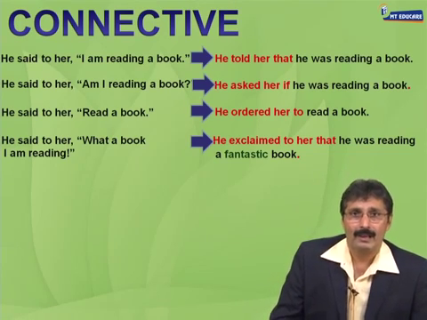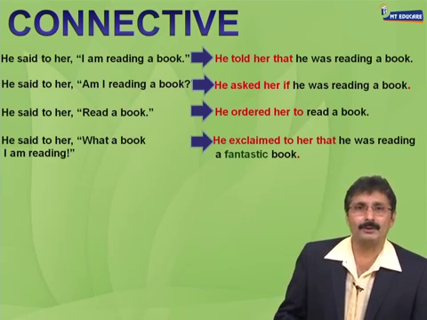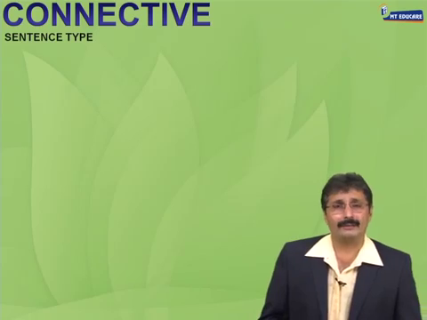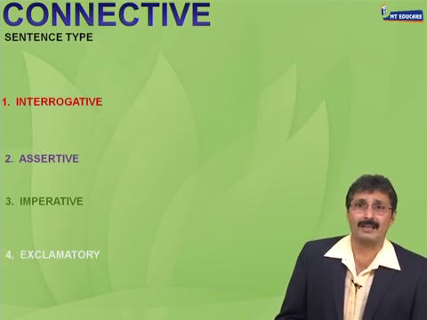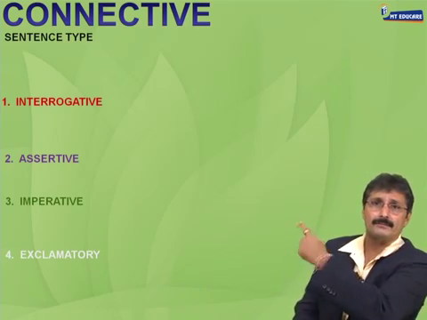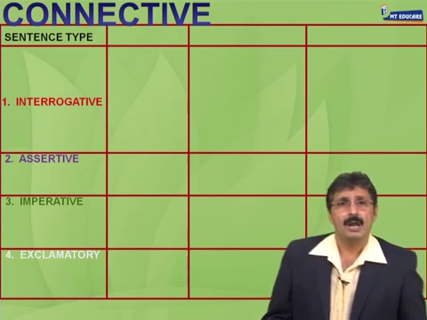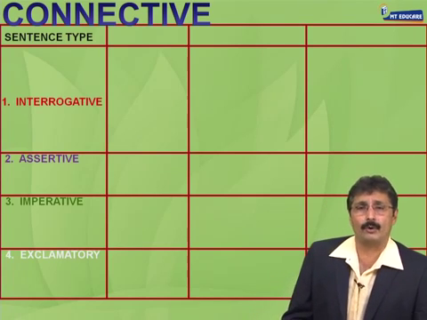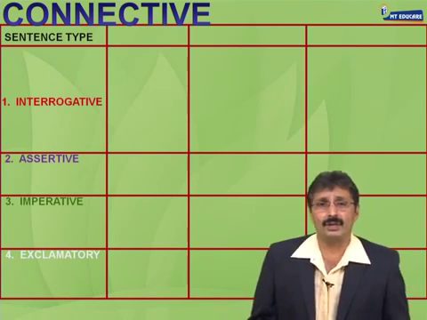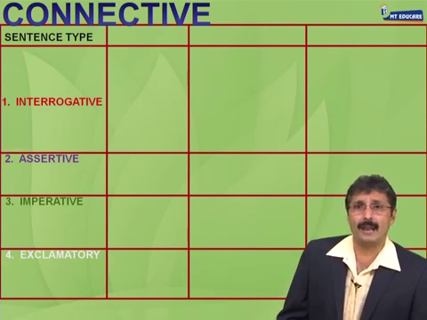Yes? लेकिन सर आपने एग्जाम्पल्स तो बता दिए, कुछ तो रूल होगा. 100% रूल है और वो ही हम करने जाते हैं. Let us look at the connective rule. How are we sure that we will use the right connective every time? We already realize the connective depends upon the type of sentence. Interrogative, assertive, imperative and exclamatory, the 4 types of sentences that we are going to see today. How the connective changes is what we are going to do, right? Along with the change in the type of the sentence.